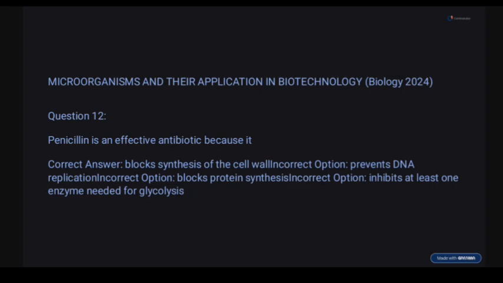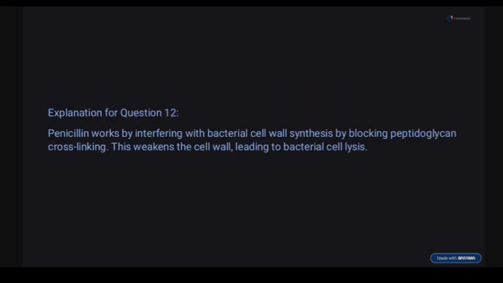So penicillin interferes with bacterial cell wall synthesis by blocking peptidoglycan cross-linking. When we had our class on microorganisms, I told us that penicillin is used as treatment for bacterial infections. Why? There is a component found in the cell walls of bacteria known as peptidoglycan. Now, penicillin interferes with its synthesis, and thereby causes lysis, that's breaking down.